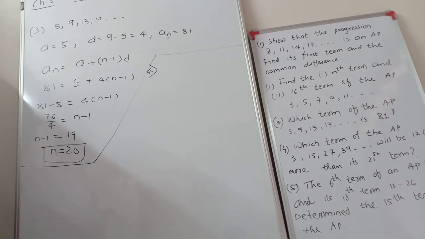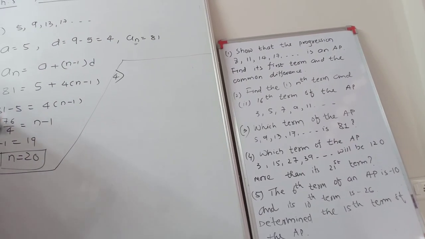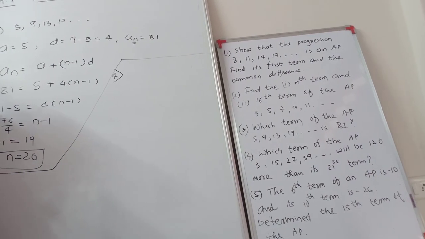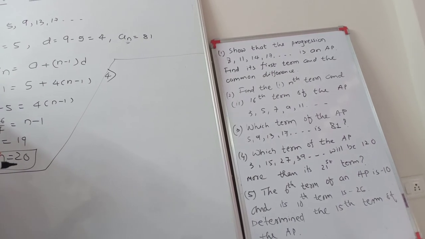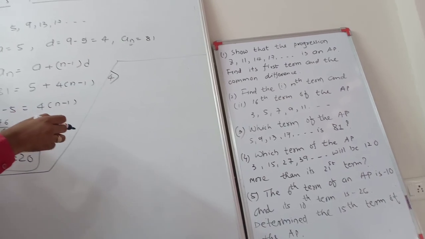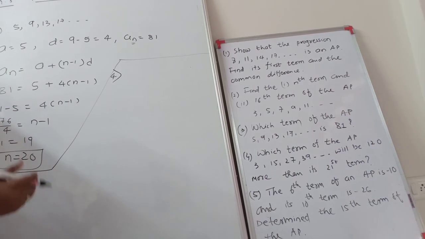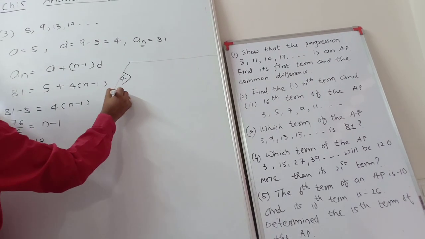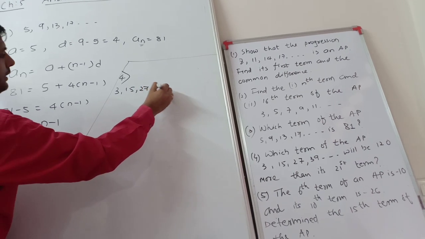Now question number 4. Which term of the AP 3, 15, 27, 39 will be 120 more than its 21st term? Look at the question carefully, it is a good one. The sequence is given, the AP is given, and the 21st term. We have to find the nth term. So which term is 120 more than its 21st term? Understand? So first of all, 3, 15, 27, 39.